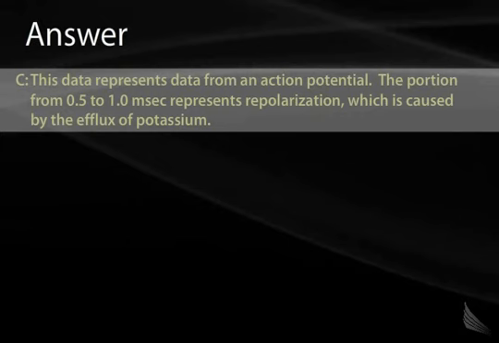The question is asking what ion is responsible for the voltage change between half a millisecond and 1 millisecond, and that is during the change in voltage from positive 25 to negative 100. This corresponds to the downslope of an action potential, and this downslope is generated by the outflow of potassium. So the correct answer here is C.